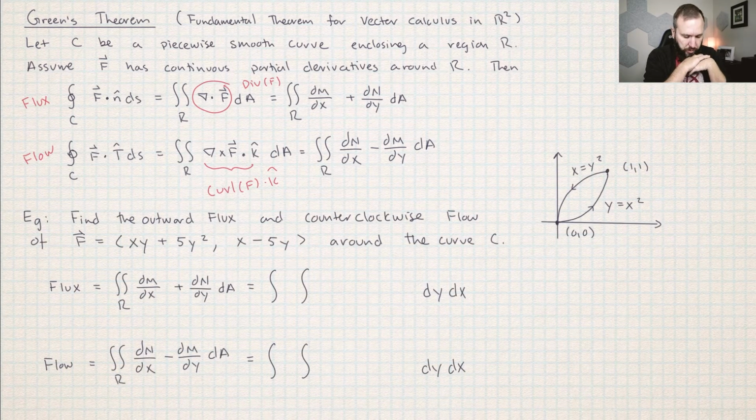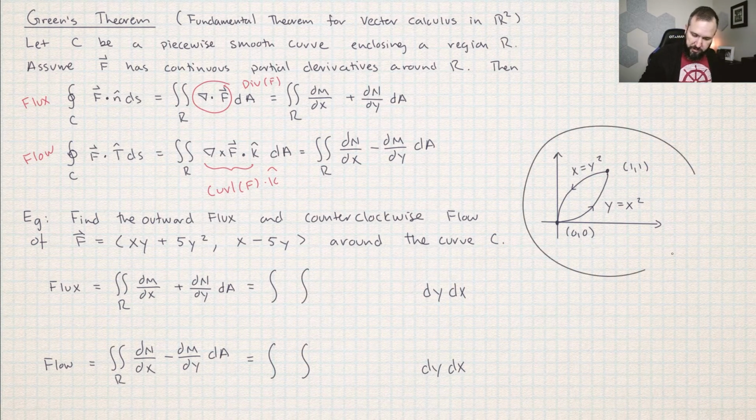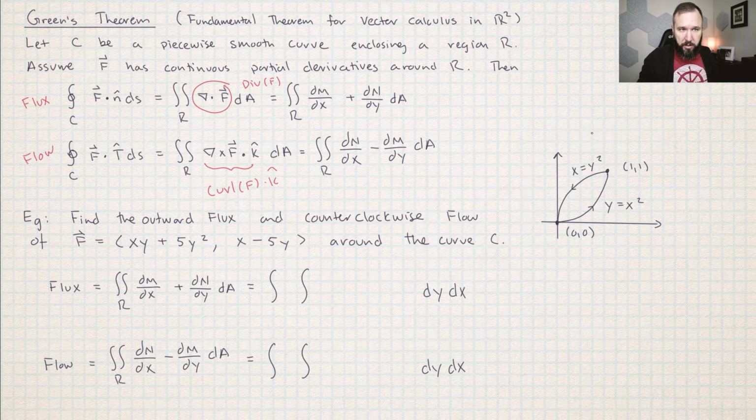Okay, so I've got a pretty classic flux problem set up here. First of all, this is the path that we're talking about, and I've drawn the little arrows to indicate that we are moving around this in the counterclockwise direction. And we're trying to find the flux of this vector valued function. And you can just check really fast. There's no problem. This is all just polynomial, so all these partial derivatives are going to be continuous. We're not going to have any issues at all.